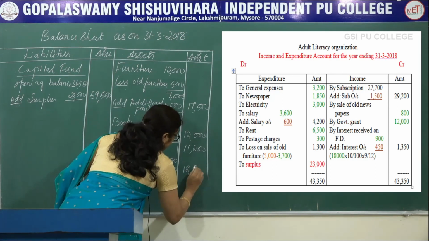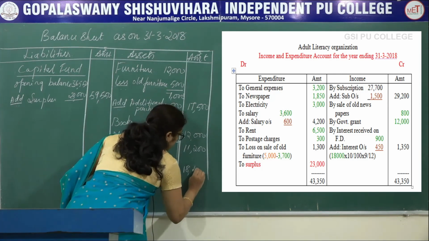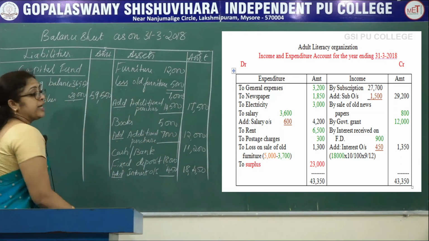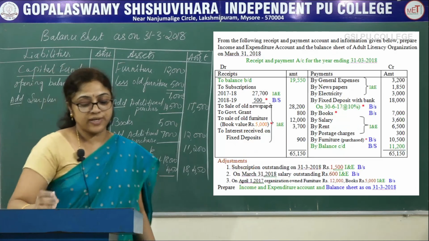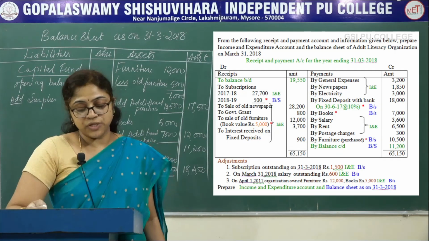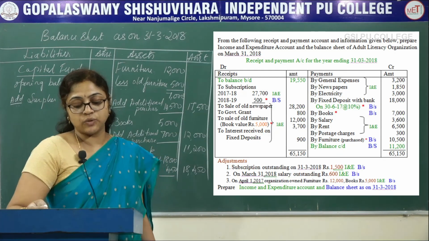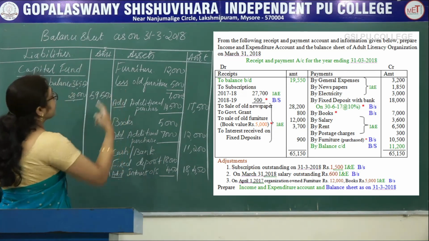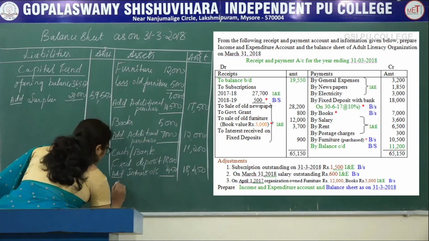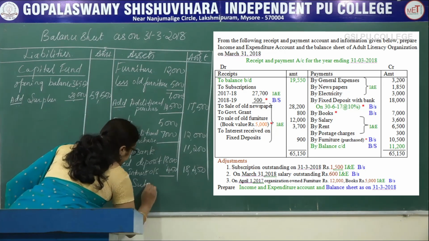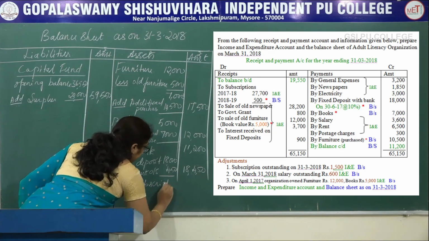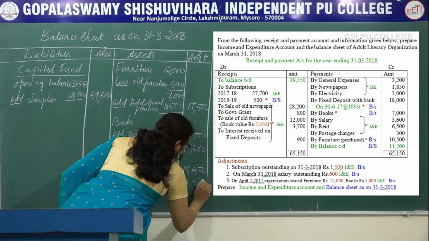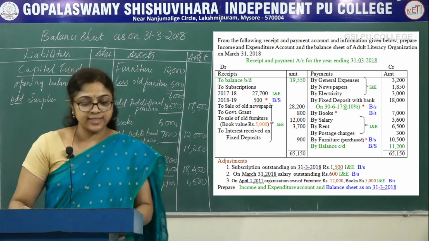Total is 18,450. Next, go through the adjustment. First adjustment is subscription outstanding 31st/3/2018. So, subscription outstanding you should record on the asset side. Outstanding subscription, that is 1,500.